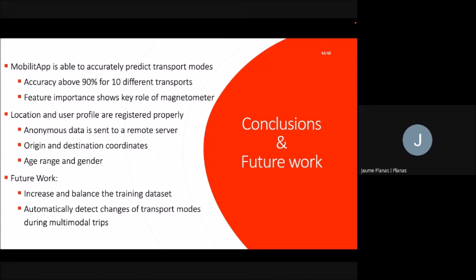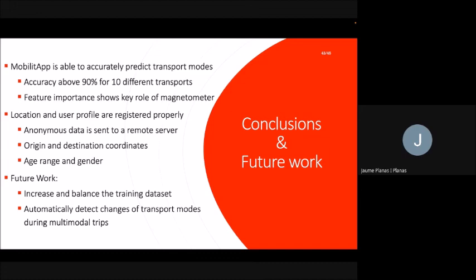And another thing that should be considered is that a lot of trips done in cities are multimodal trips in which different transport means are being used. Now, to capture these trips with the current version of the application, the user has to start and end each capture each time that they change transportation mean. But it would be interesting to introduce a feature in the application that was able to identify changes of transport by itself, thus reducing the number of times that the user has to start the capture.